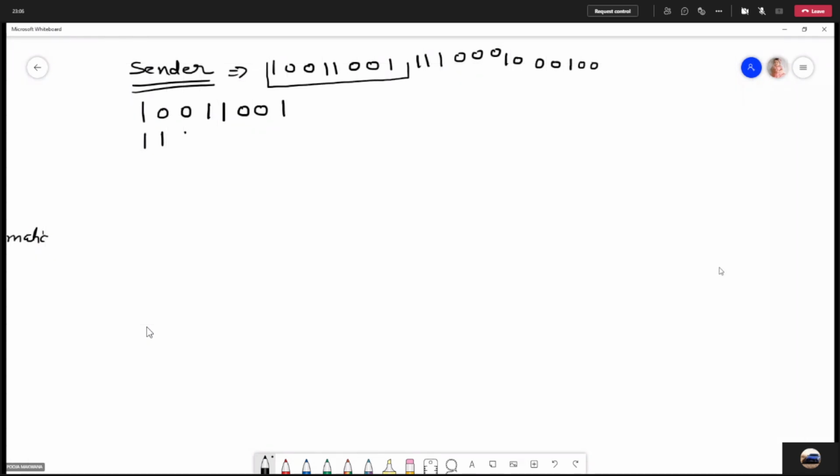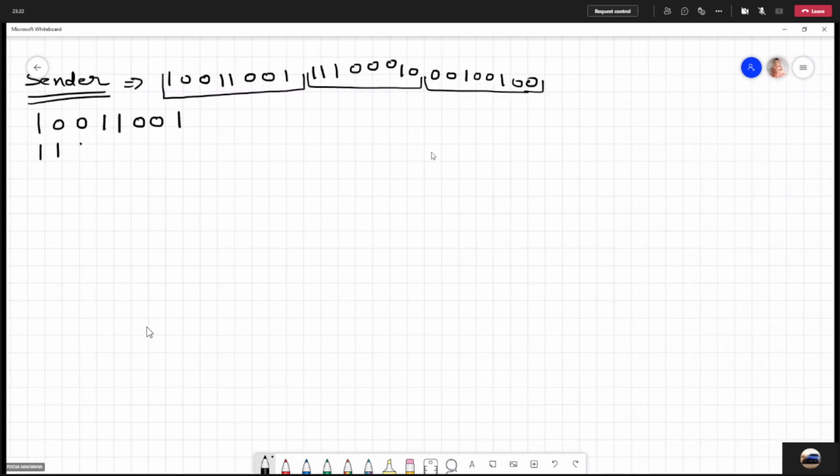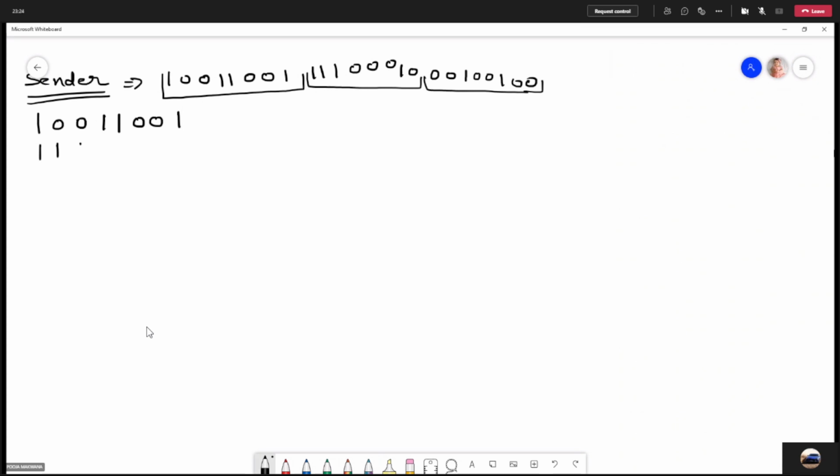So this is my first segment, this is my second segment, this is my third segment: 0 0 1 1 1 0 0 1 0 0. This is my third segment, and I may have 4 different segments, right? So 1 0 0 0 0 1 0 0, right? So this is the fourth segment. So we have divided the data into k different segments. So here k is equal to 4.